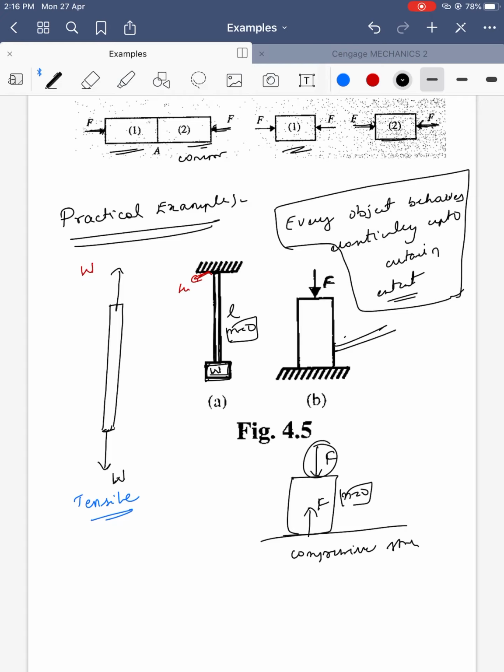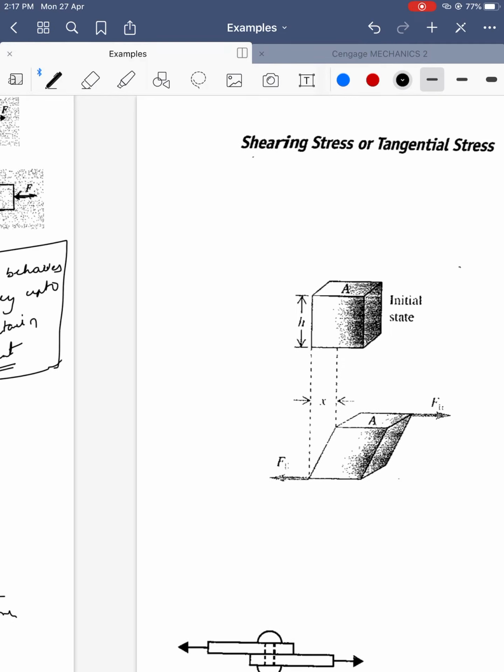Everywhere the force is perpendicular to area. Say this is the area, it is perpendicular, and here also the area of the rod, and it is perpendicular in the downward direction. This is called normal stress.